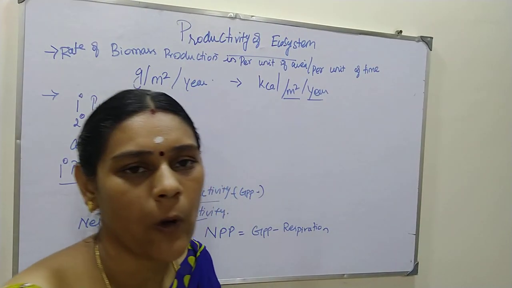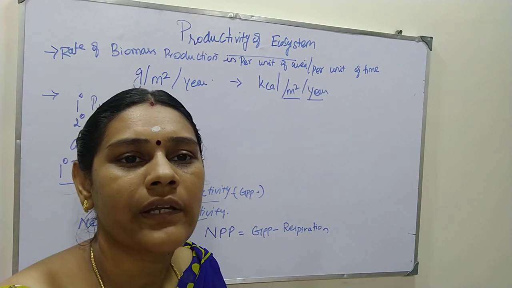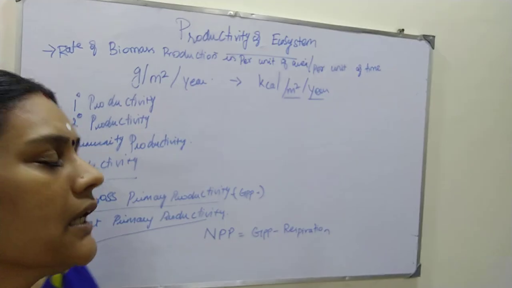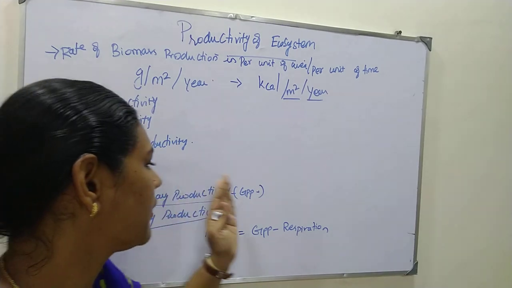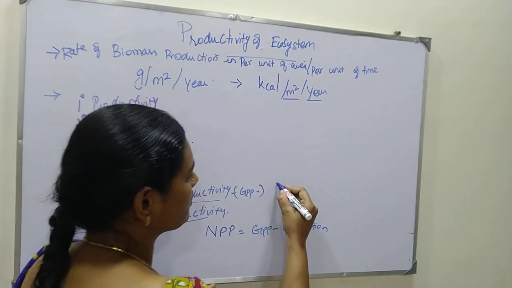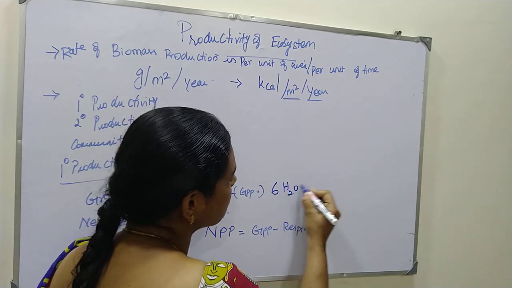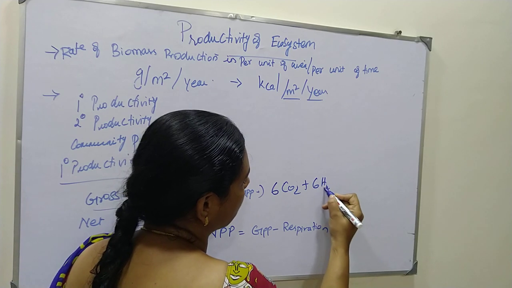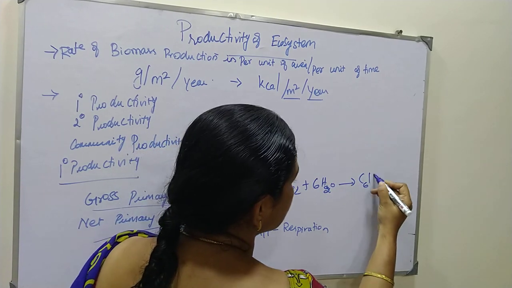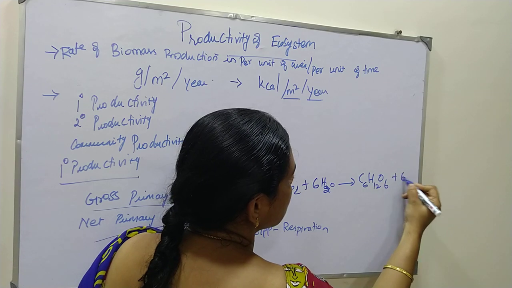In primary productivity, you should know about gross primary productivity and net primary productivity. Gross primary productivity is the amount of food or chemical or organic matter produced in the green plants by using sunlight along with chlorophyll. Using 6 carbon dioxide plus 6 water molecules, you will get C6H12O6 and 6 oxygen molecules.